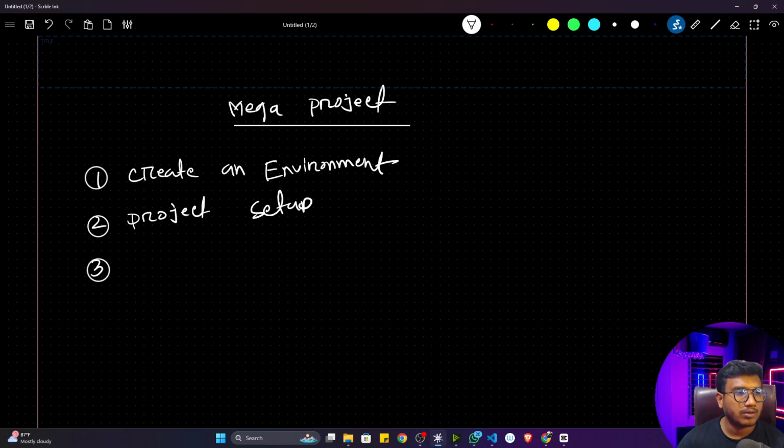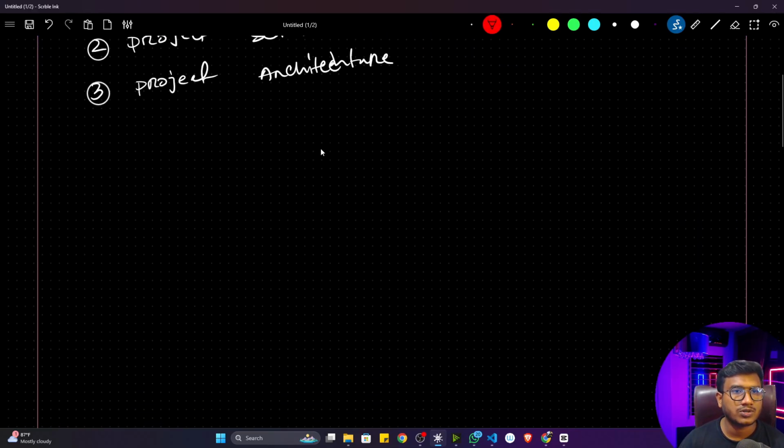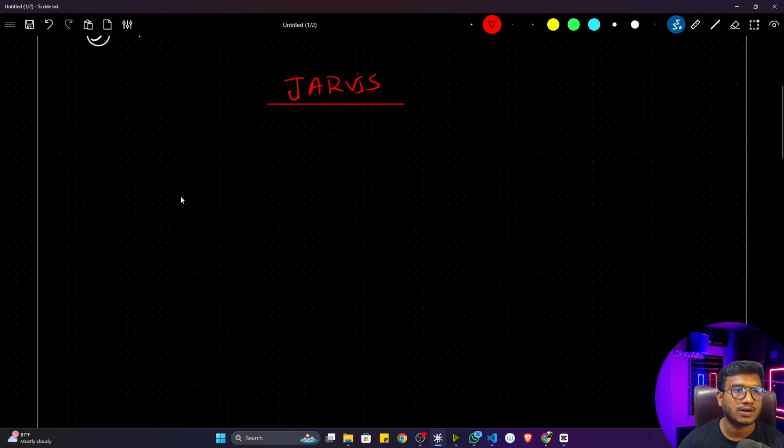And the third thing, you have to design the project architecture. Project architecture means the functionality you will be implementing inside your project. So if I'm talking about Iron Man JARVIS, inside JARVIS, what are the functionalities you can see? Just pause the video and try to think. Or you can also watch some YouTube videos on JARVIS, like what are the functionalities it has.